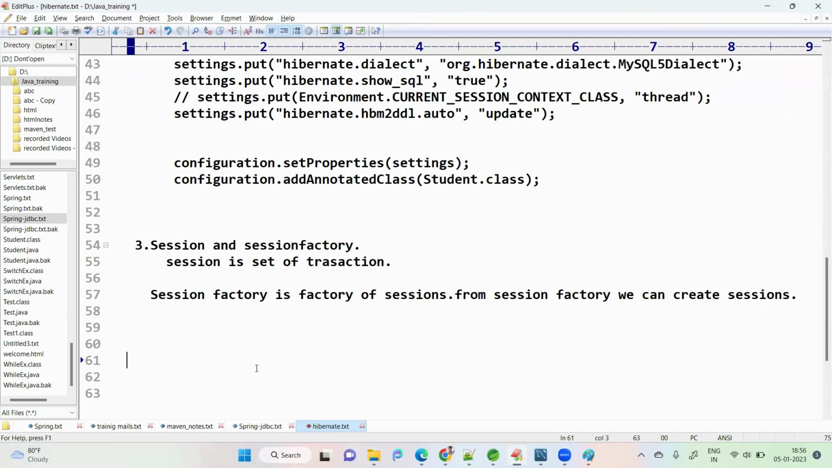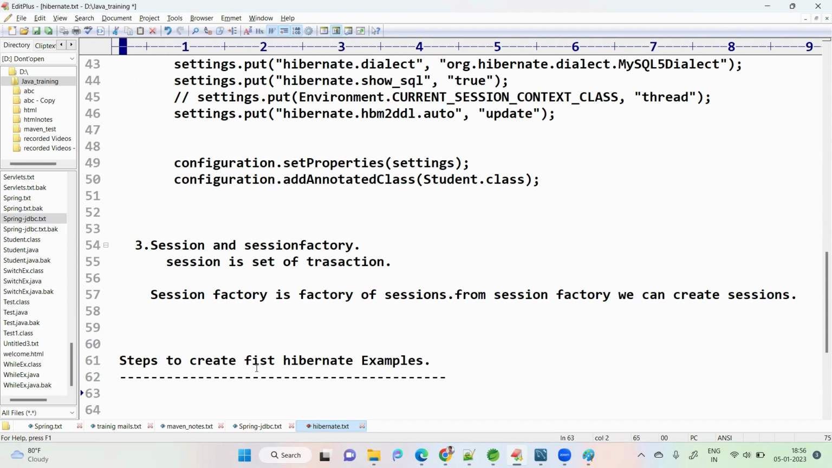So to start the first example, what do we need to do? I'm giving the steps clearly here to create the first Hibernate example. First we need to create a Maven project. I'm going with Maven instead of adding jars manually. Create Maven project, then add Hibernate specific dependencies.